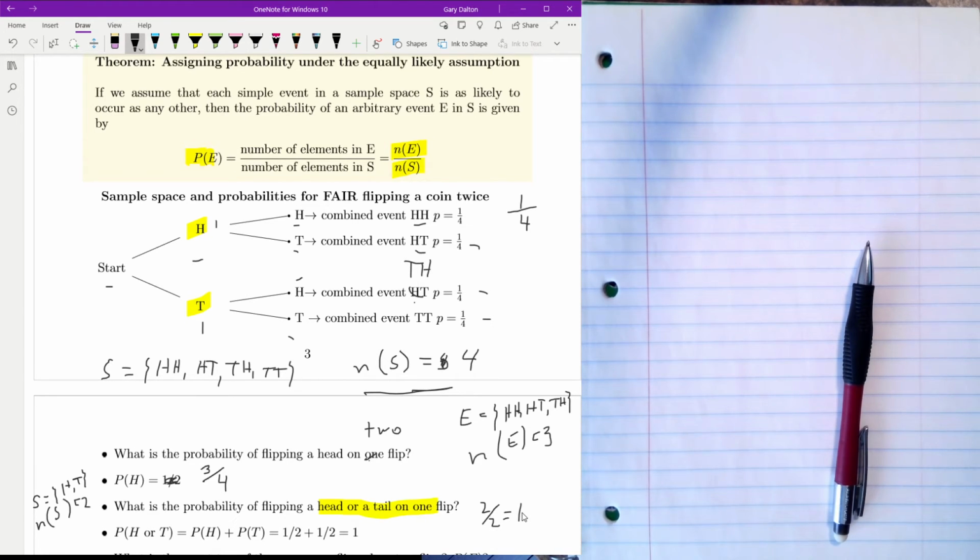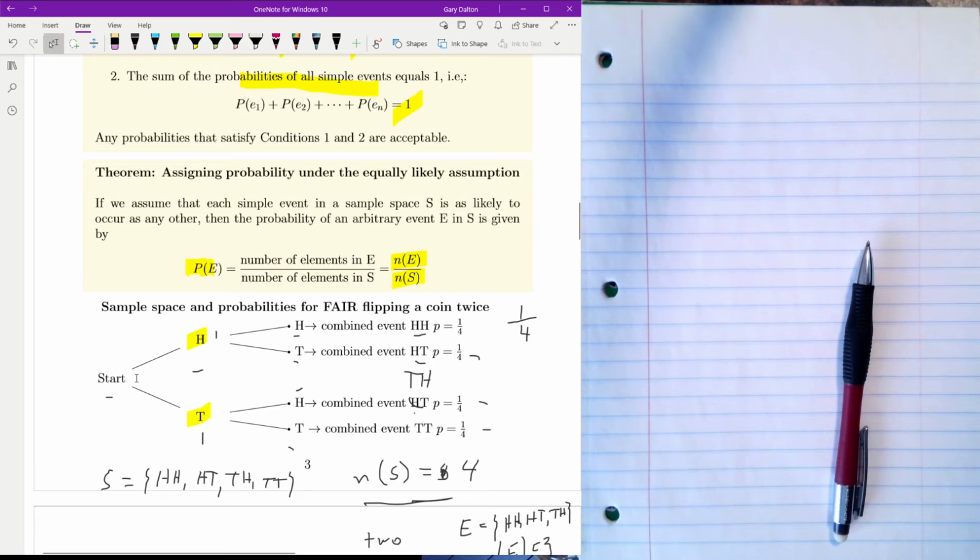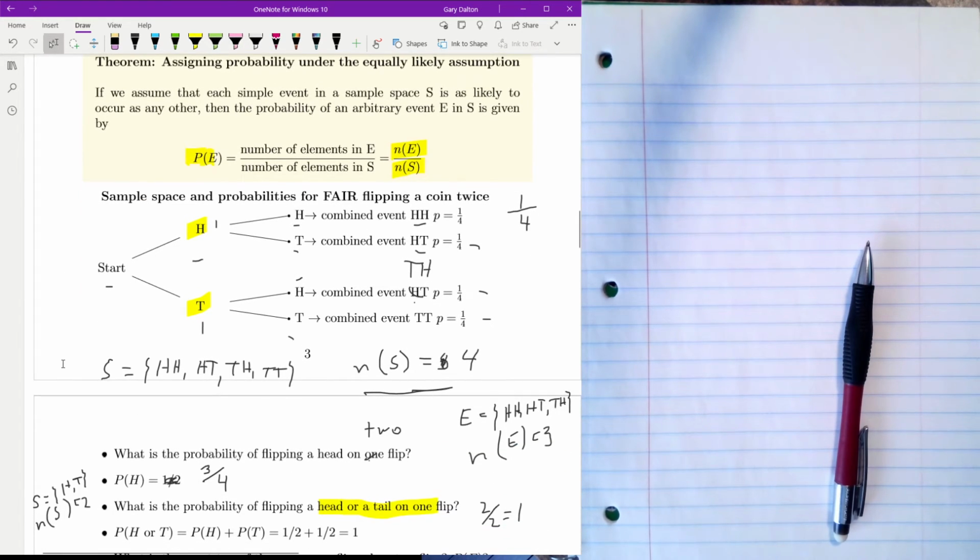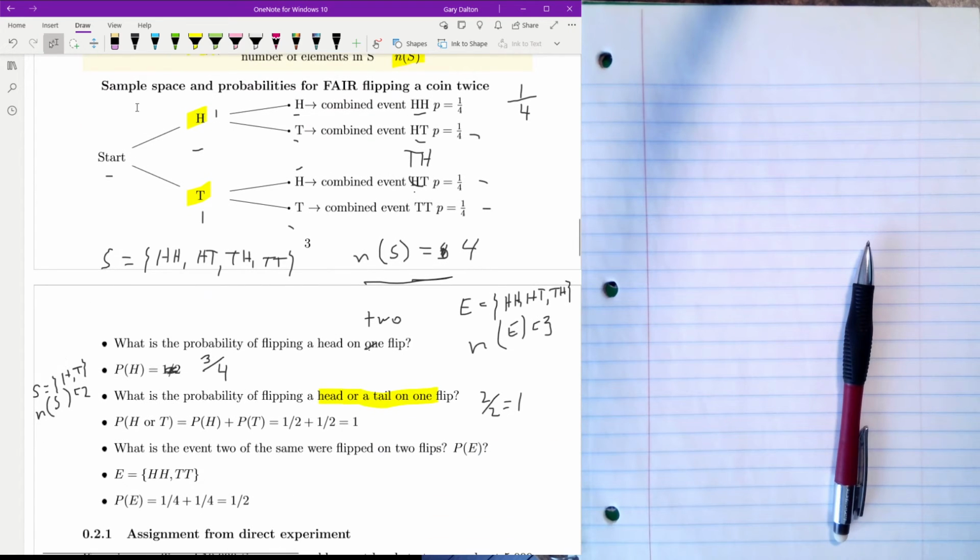So it basically is all the possibilities. We're covering all the possibilities. And recall that the sum of the probabilities of all events equals 1. And flipping a head or flipping a tail is all of the probabilities.